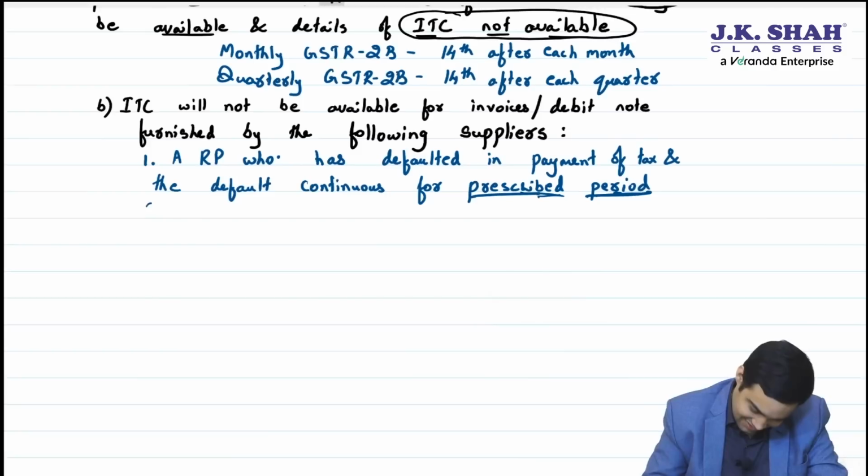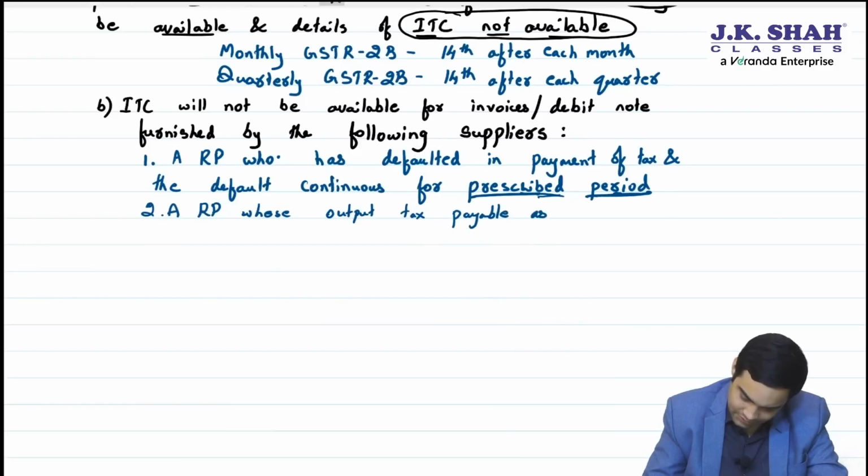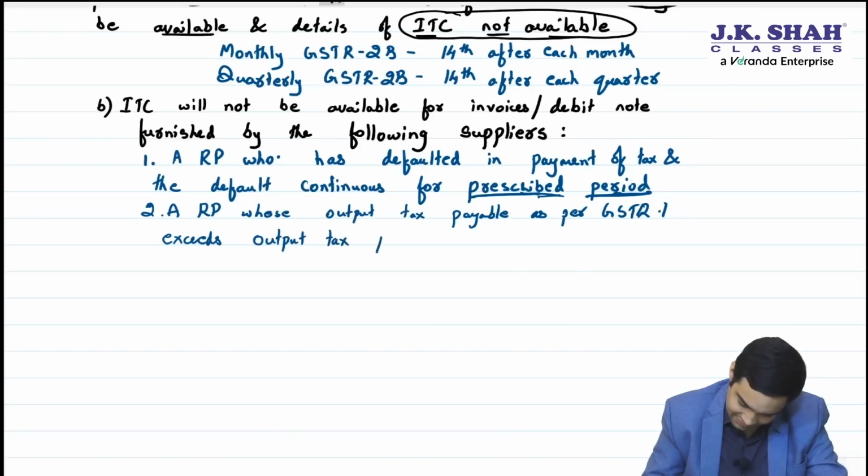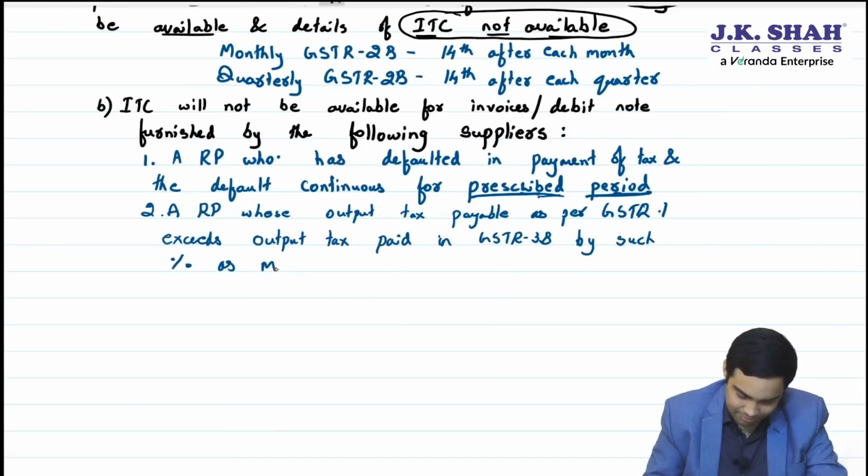Second, a registered person whose output tax payable as per GSTR1 exceeds output tax paid in GSTR 3B by such percentage as may be prescribed.